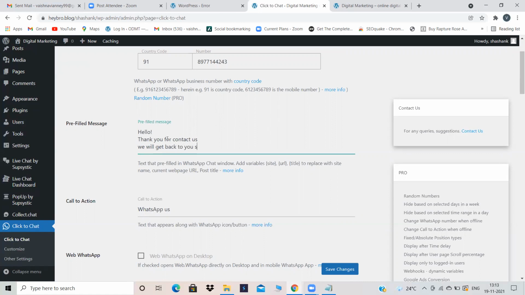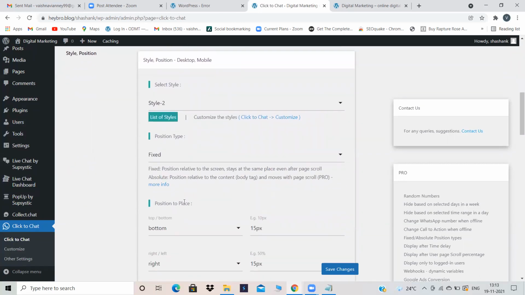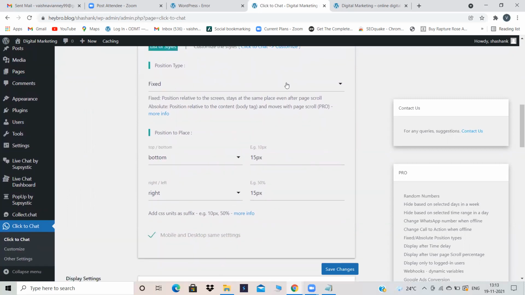I'm giving some random text. Get back to you in some time. This is my message and call to action WhatsApp. And yeah, position type is fixed.